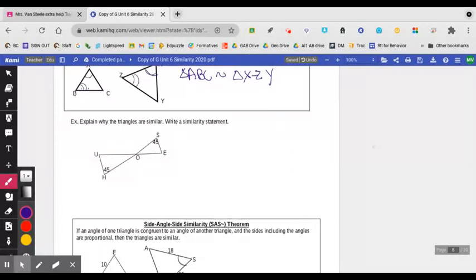So first example: explain why these triangles are similar. Write a similarity statement. Well, I know angle H is the same as angle S because they're both labeled 45. And then remember we had vertical angles. So that means angle UOH is congruent to angle EOS because vertical angles are always congruent.